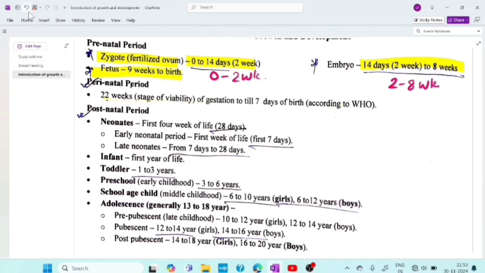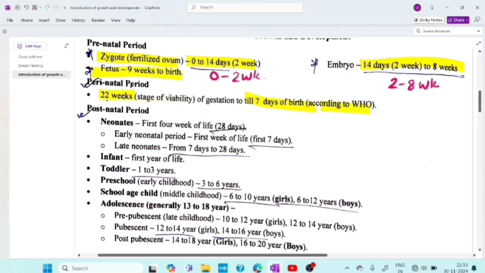Then coming to the perinatal period. What is the perinatal period? That is 22 weeks of gestation to 7 days of birth according to the WHO. So 22 weeks, or you can say the stage of viability, is when the baby's gestational period is 22 weeks. Okay, like that you can remember.